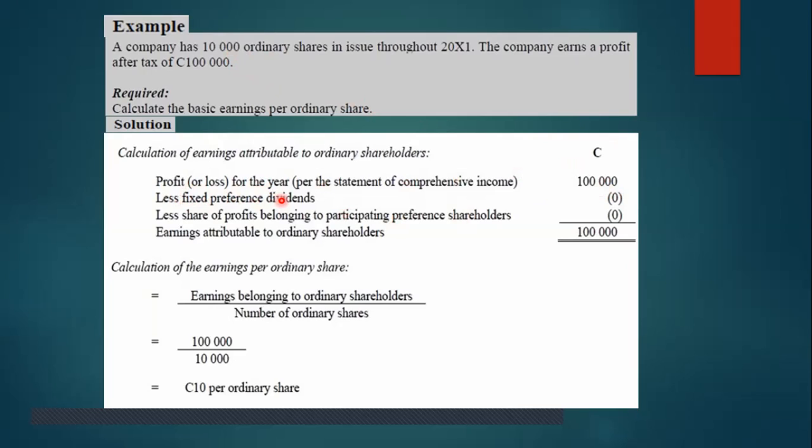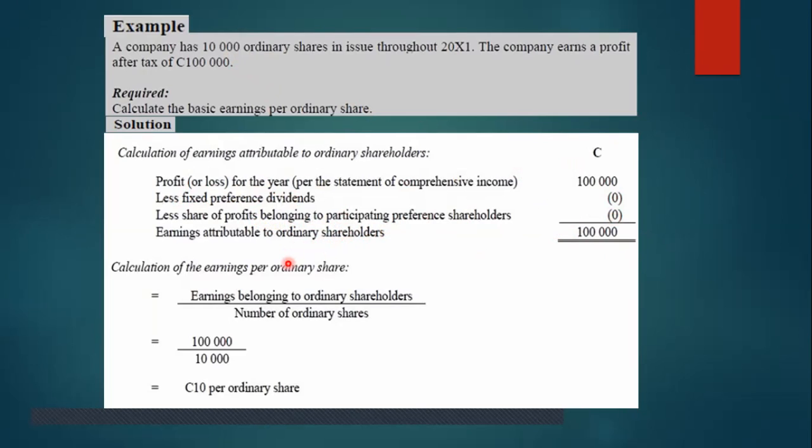There are no preference shares in the problem, so there is no preference dividend. Less share of profit belonging to participating preference shareholders, that is also not there. Then the earning attributable to ordinary shareholders is 1 lakh rupees.